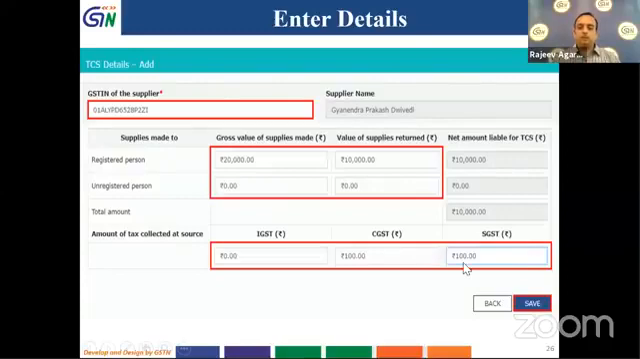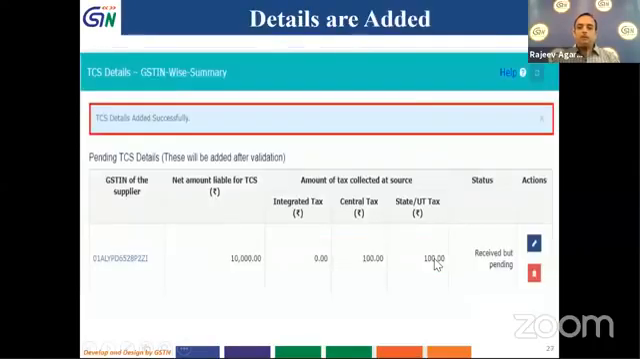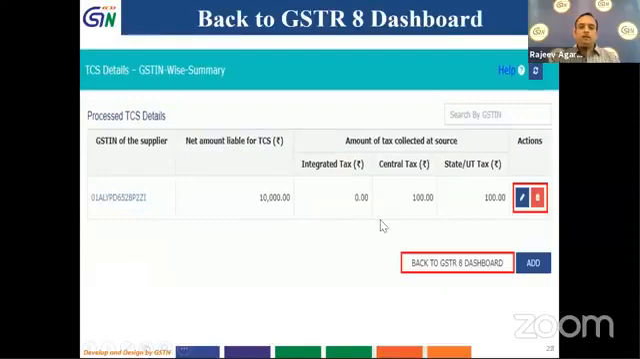After filling the details, click on the save button. Otherwise, if you click on the back button, then the details which have been entered will not be saved. So you have to click on the save button. As soon as you click on save, a message will come that TCS details are added successfully and the details will appear over here. You have 2 buttons over here. You can click on this red button, then the details which you have added will be deleted, or you can click on this blue button to edit it. Since I don't want to either edit or delete it, I will click on back to GSTR 8 dashboard.